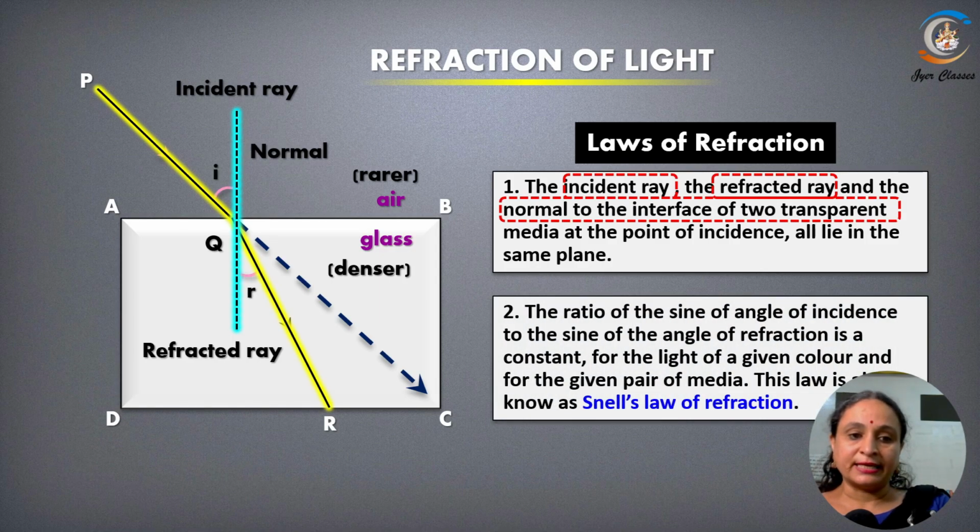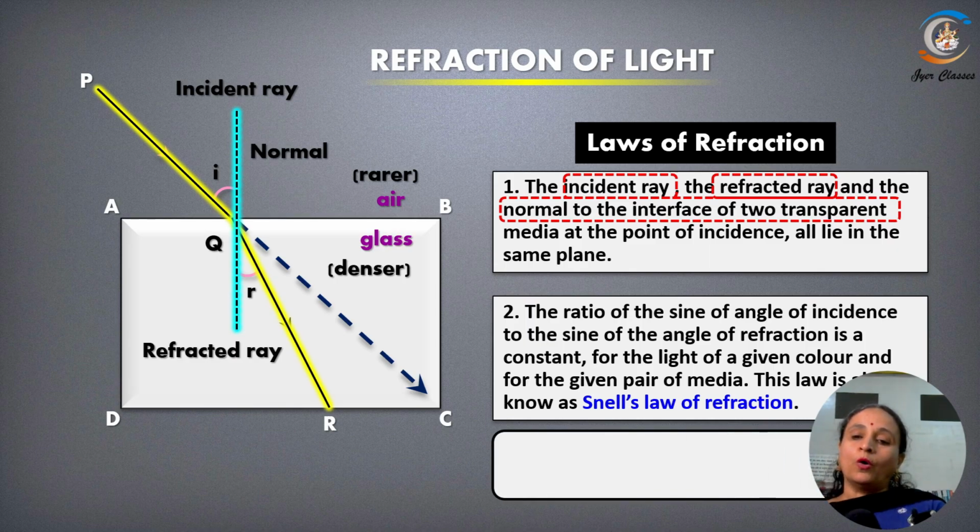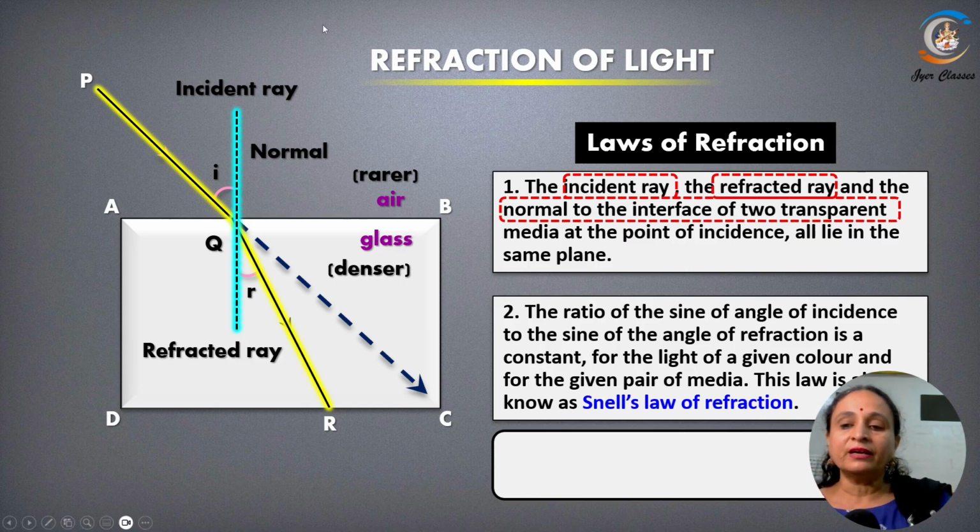The second law says that the ratio of sine of angle of incidence to sine of angle of refraction is a constant for a given color and for given pair of media. This is also known as the Snell's law of refraction.